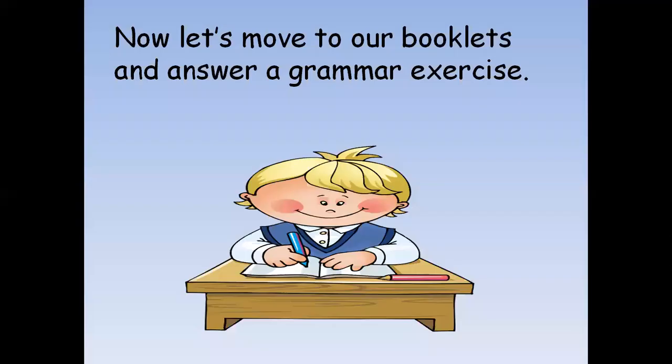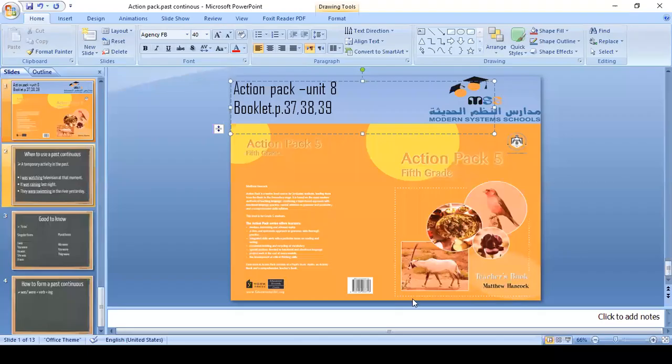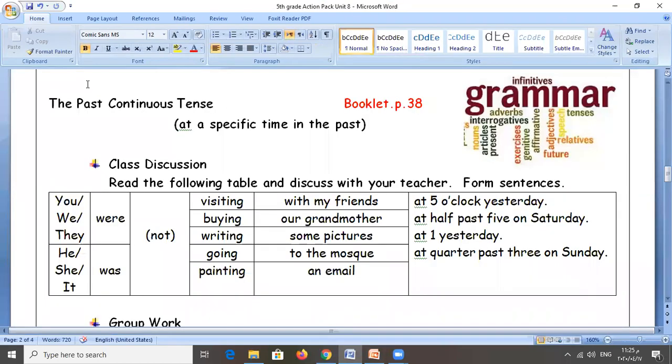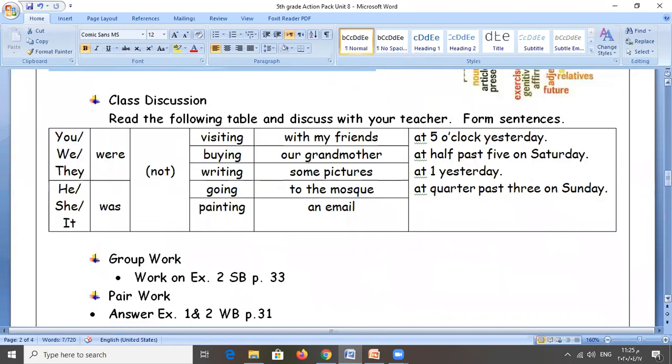Now, let's move to our booklets and answer a grammar exercise. Okay, my boys. The past continuous tense, okay? Which is in the booklet, page 38. Let's get started. At a specific time in the past. Yeah, specific time. That's a good point. Now, let's start.